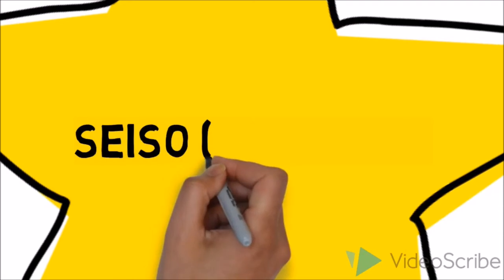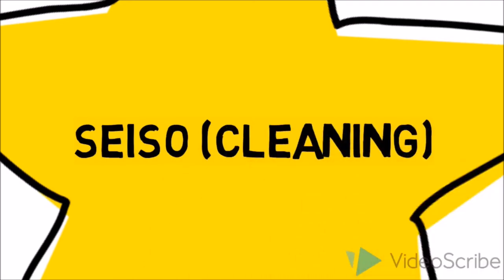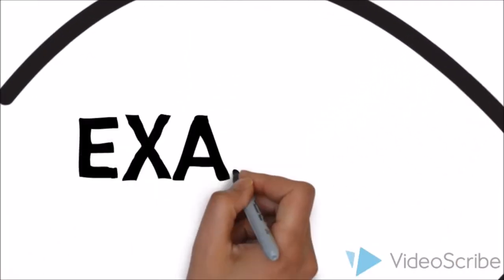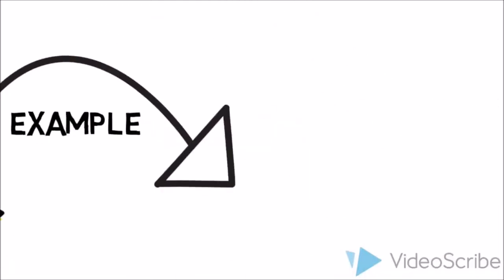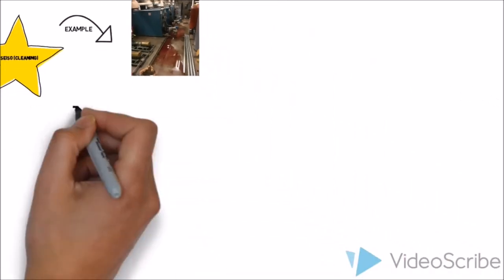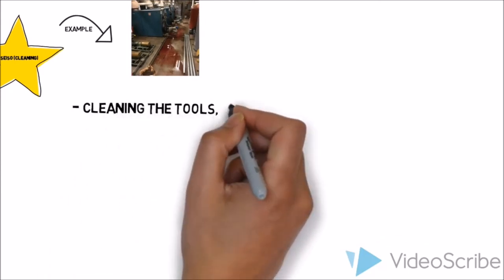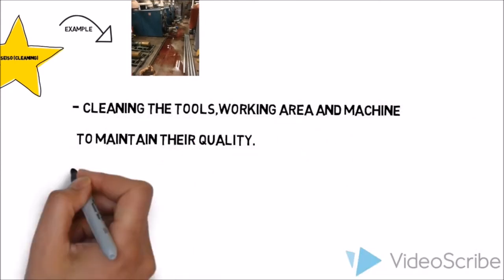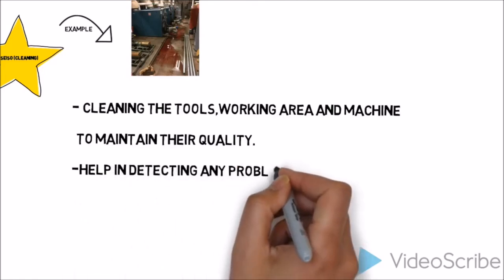The next principle is called Seiso in the Japanese language, which refers to cleaning. There are a few examples of cleaning. They depend on the type of the company. For Toyota or Daihatsu, it is the cleaning of tools, working area and machines in order to maintain their quality. This is useful in detecting any problems such as oil leaking from the machine.